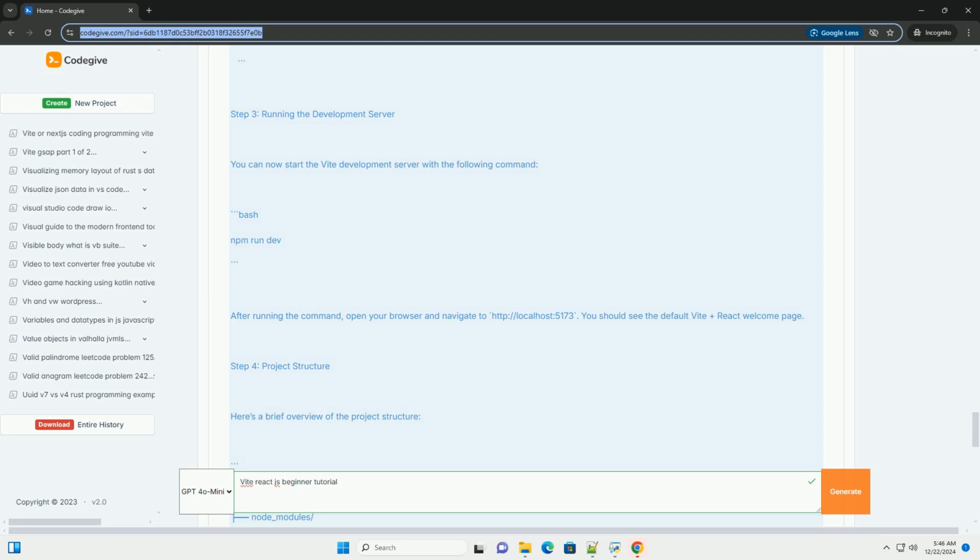Step 8. Previewing the production build. To preview the production build, you can run bash: npm run serve. This will serve the static files, and you can view your production-ready application. Conclusion: you now have a basic React application set up using Vite. From here, you can start adding more components, routes, and state management as you build your application.